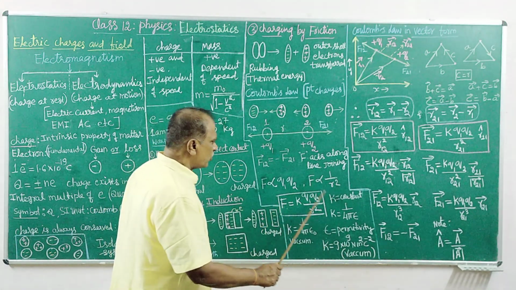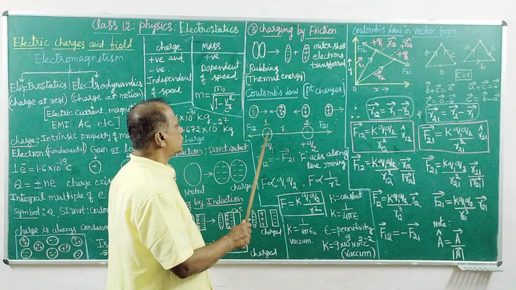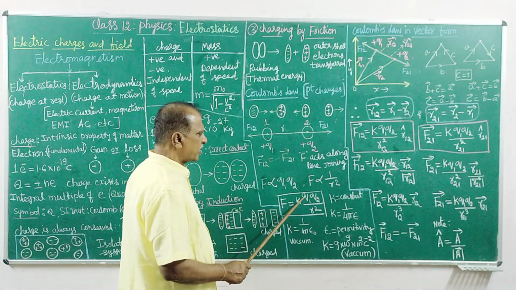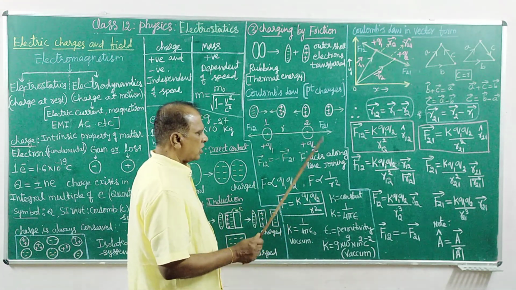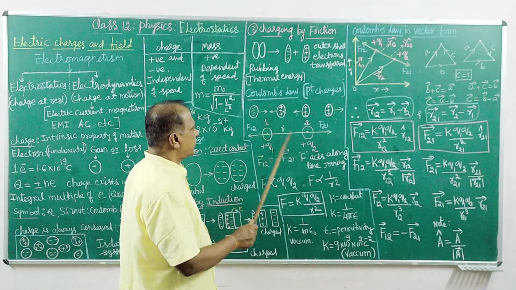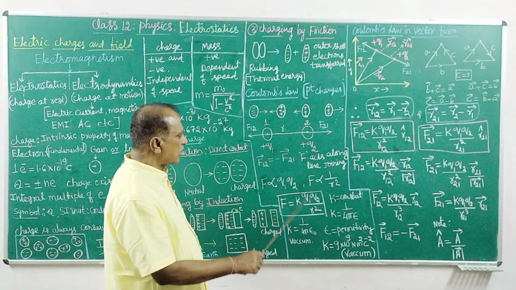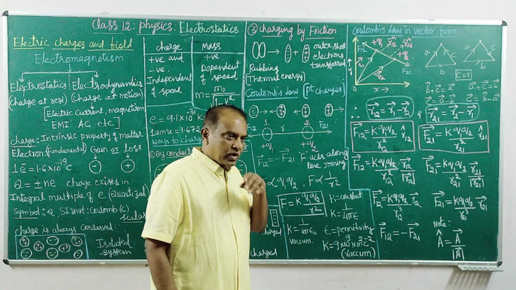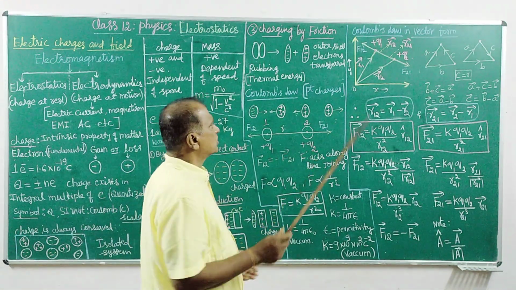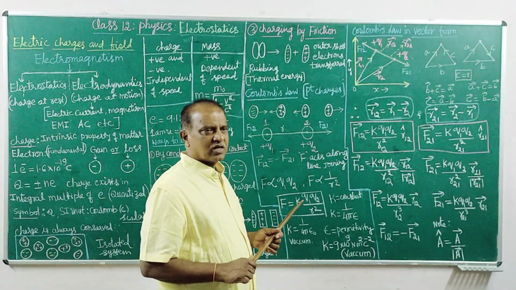That is the magnitude of force between two charges of this magnitude at a distance of separation r. That is a scalar magnitude, but the Coulombic force is not a scalar itself, it is a vector.